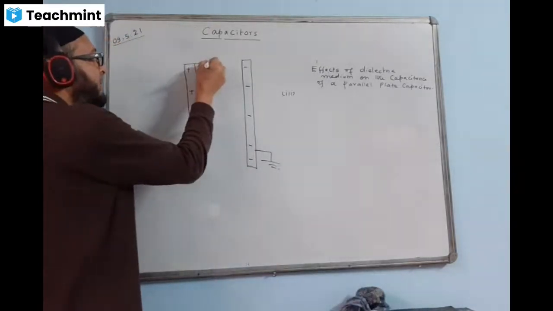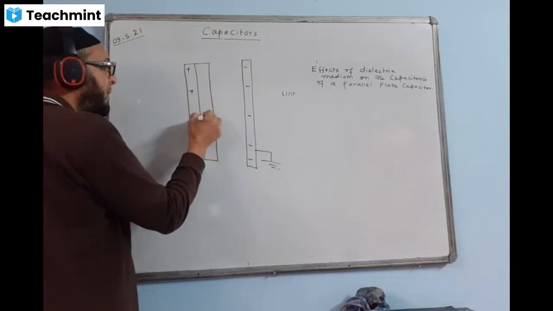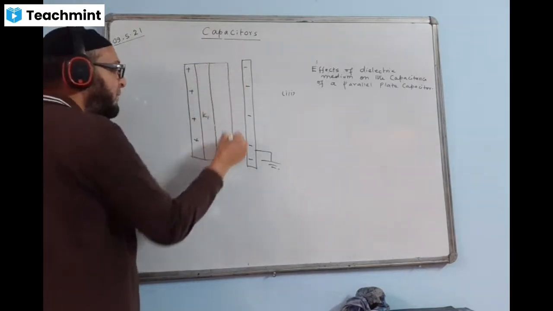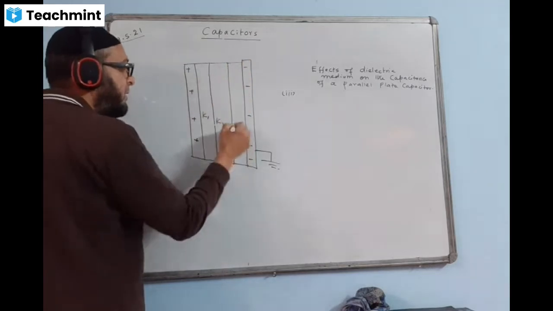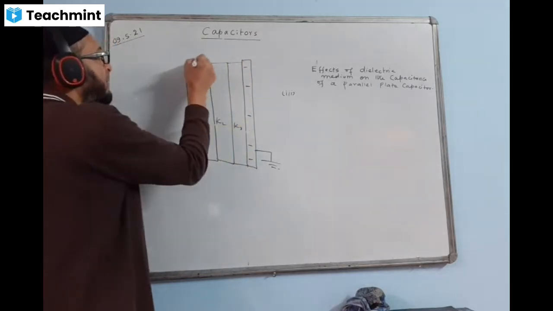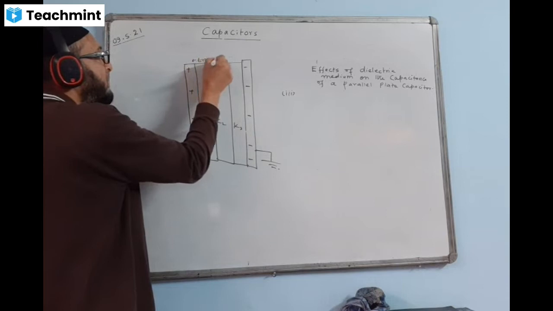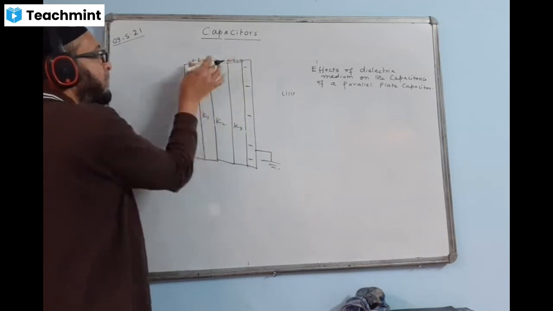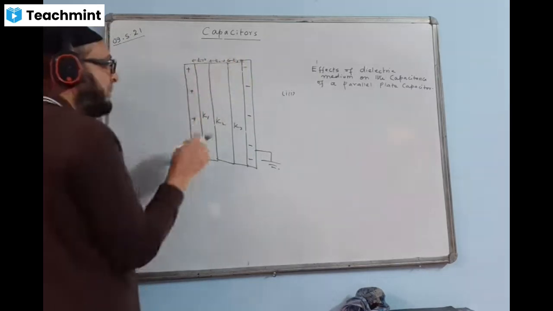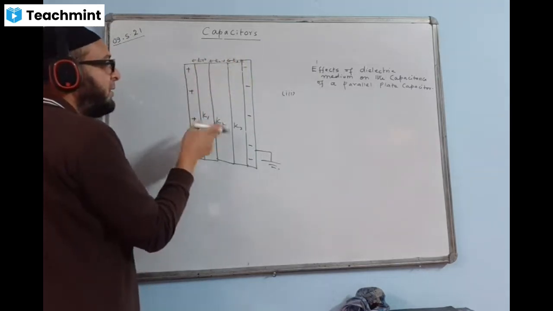Suppose this much space is filled with a dielectric K1, this space is filled with K2, this space is filled with K3. That is T1, this is T2, this is T3. T1 space, T2 space, T3 space are filled with different dielectrics, K1, K2, K3.